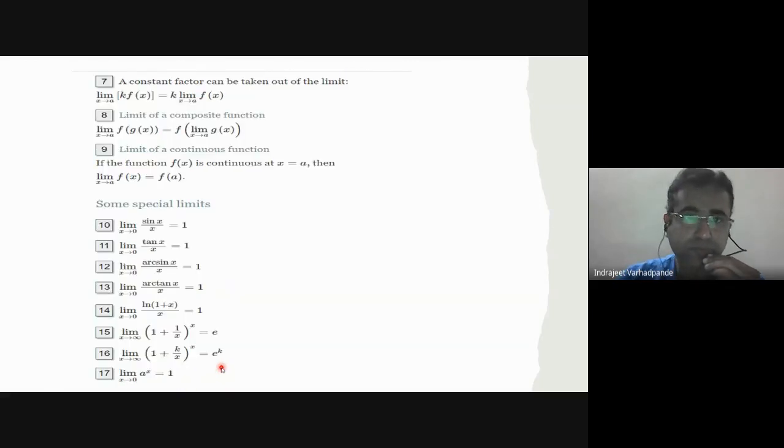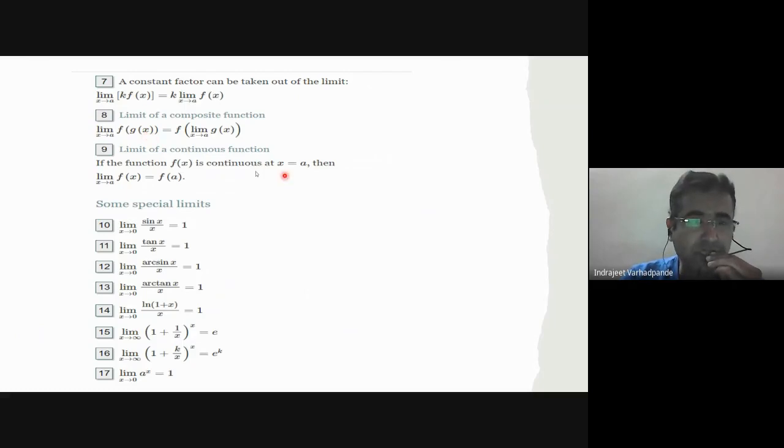Certain properties. The limit of a constant multiplied by a function: as we saw in the very first formula, for a constant the limit is unaffected. So take k outside, and apply the limit only to the function. If a function of a function is there, then the limit will go inside and will be applicable. Such a kind of function is called a composite function. Function of a function is a composite function.